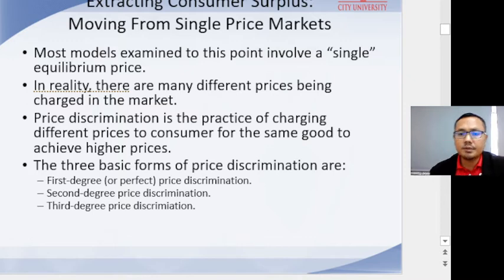Unfortunately for managers, first degree price discrimination, also called perfect price discrimination, is extremely difficult to implement because it requires the firm to know precisely the maximum price each consumer is willing and able to pay for alternative quantities of the firm's product.